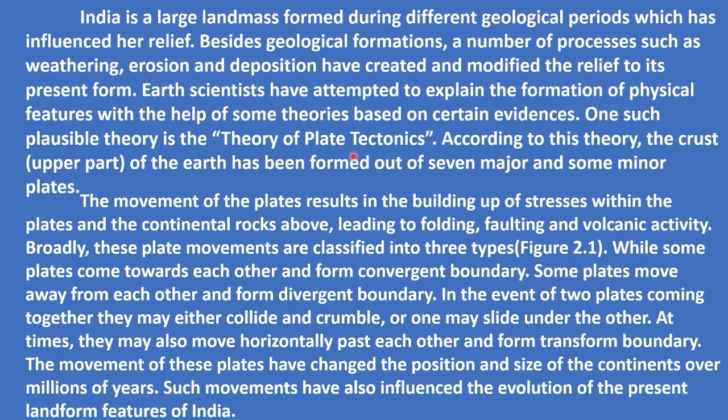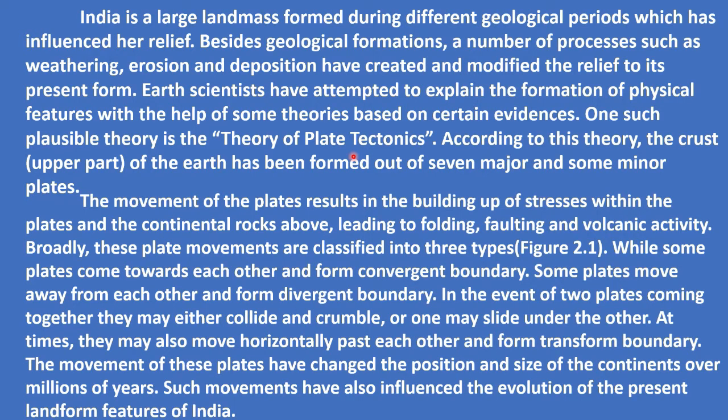The movements under the earth cause bending of different rocks. Some rocks we call folding rocks, some are faulting, and also sometimes it causes volcanic activity.